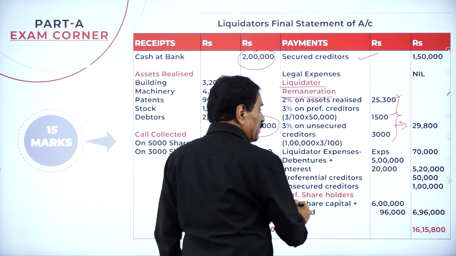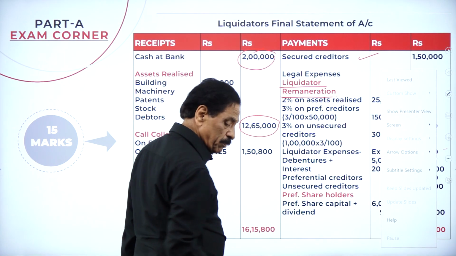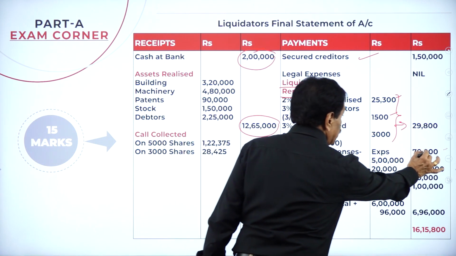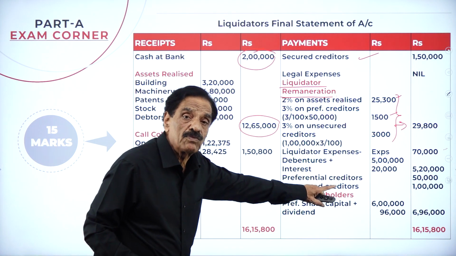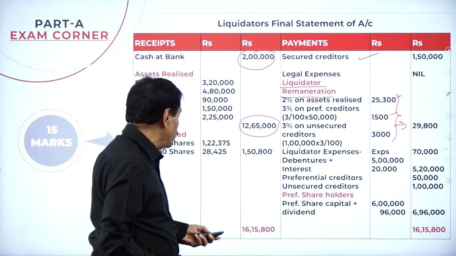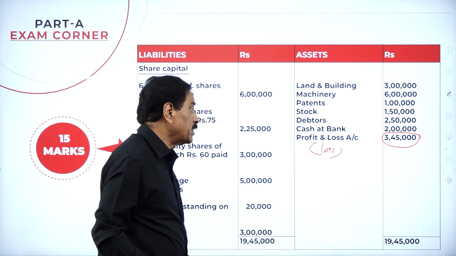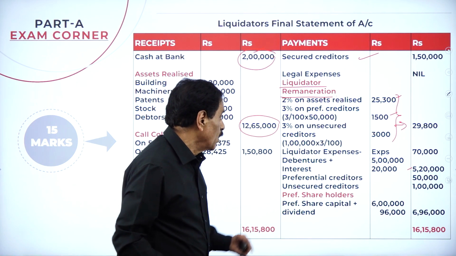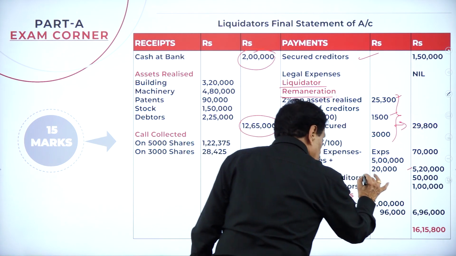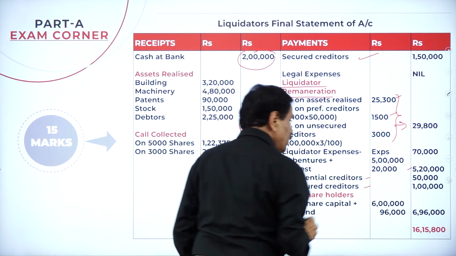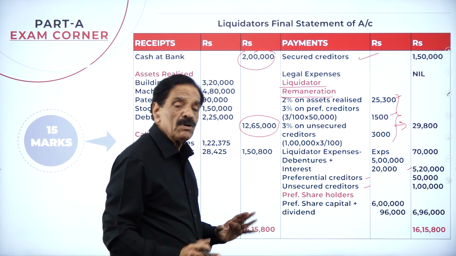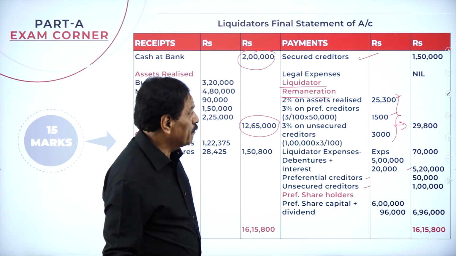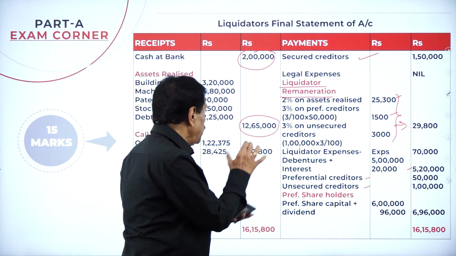Then liquidation expenses 70,000 we have to pay. Your debenture value is 5 lakh. On that, interest is outstanding, which is given in the exam. The interest is 20,000. Totally we have to pay 5 lakh 20,000. Once you pay this, then you have to pay the preferential creditor, then the unsecured creditor. Whether the money is there or not, you have to pay the preferential creditor.